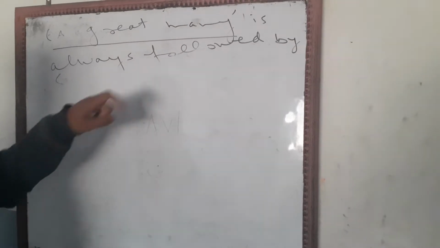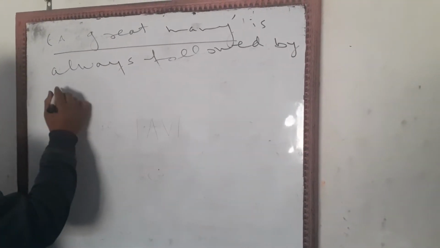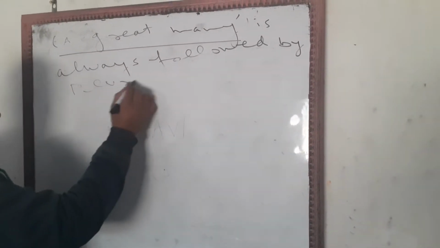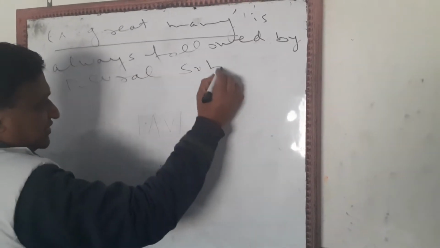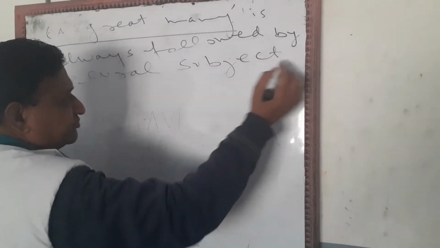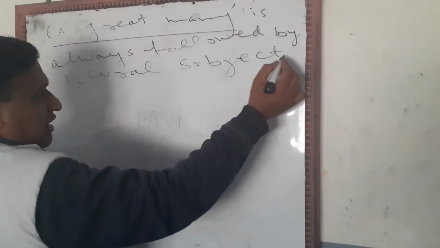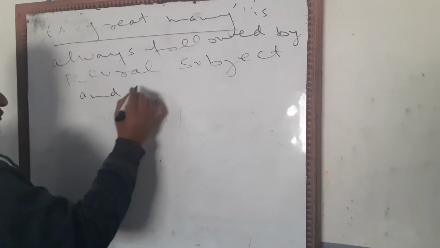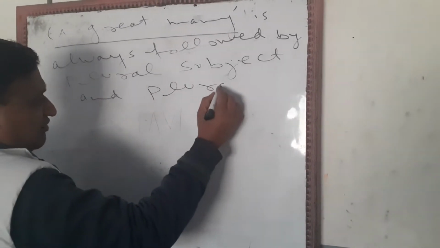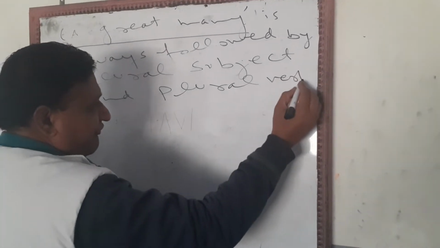...is always followed by a plural subject and a plural verb.